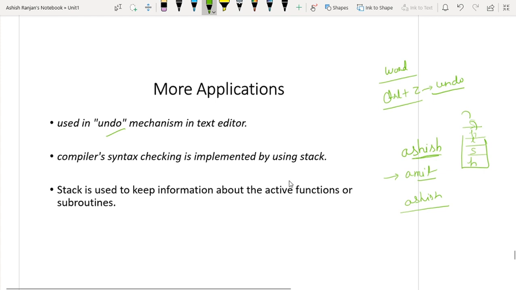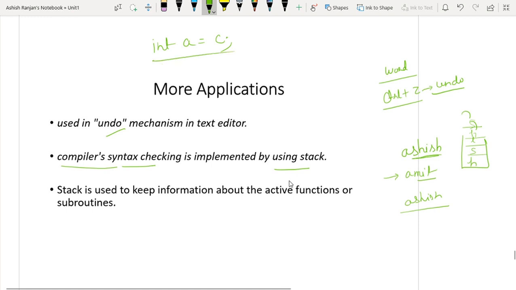Now, when you study the compiler in the third year, syntax checking is also done with the help of the stack. Whether you have written the right syntax of the instruction or not. For example, int a is equal to c.